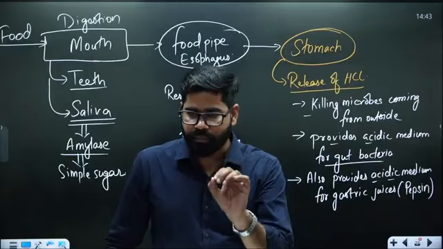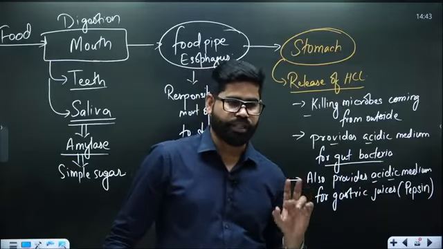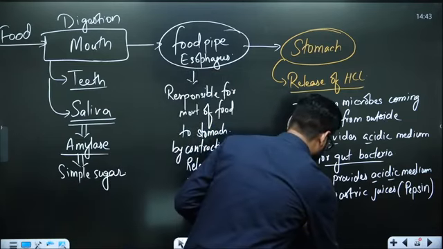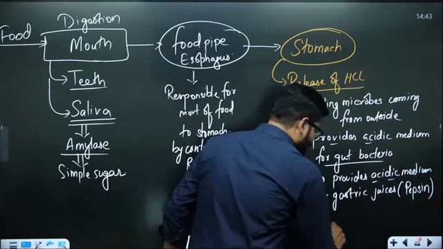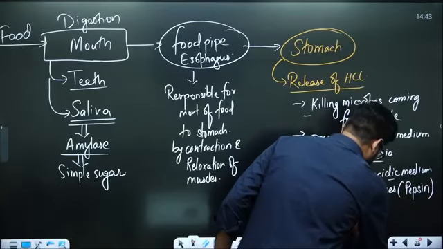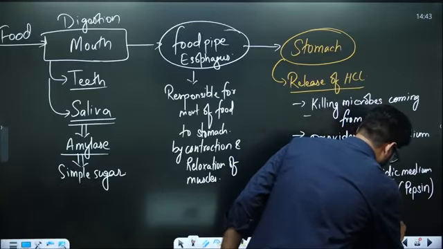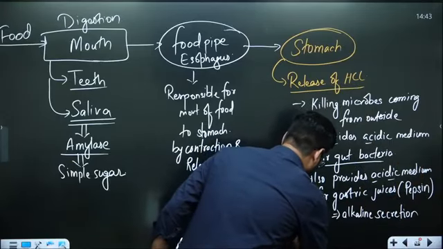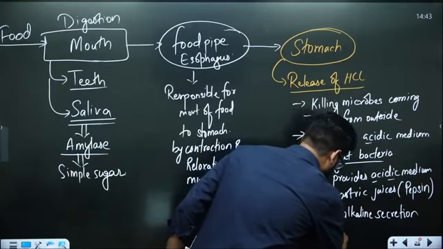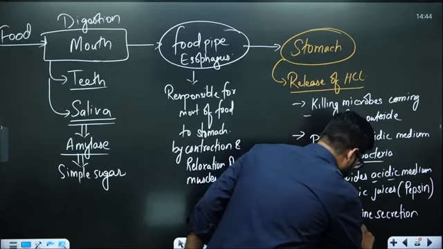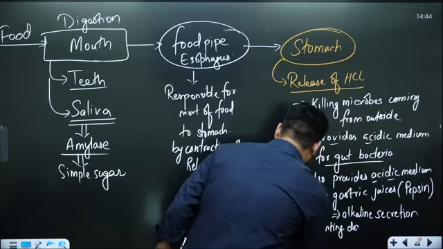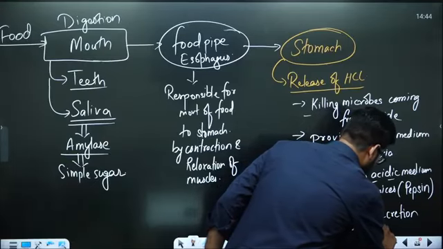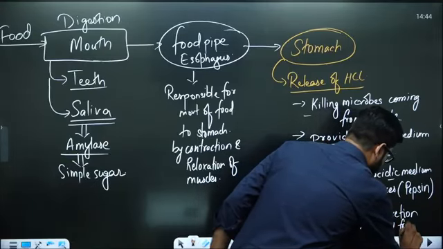Then we have seen the bacteria, plus we have seen the HCl. Three things. One more thing, it has the presence of mucus. It is the alkaline secretion for preventing the stomach wall from acid.